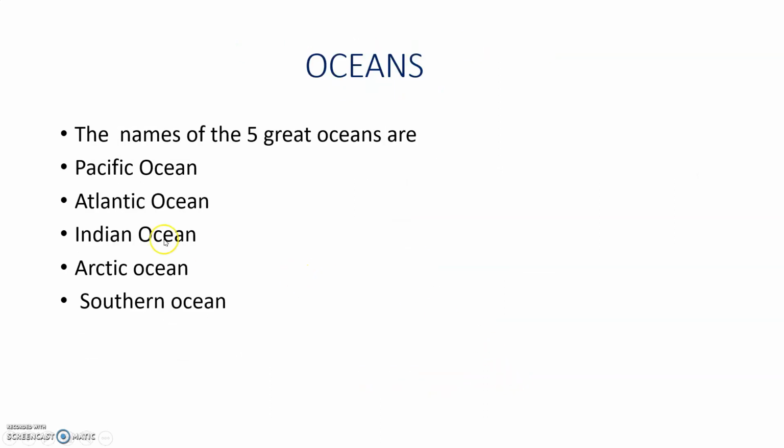See, the names of the great oceans. 5 great oceans are there. Those are Pacific Ocean, Atlantic Ocean, Indian Ocean, Arctic Ocean, Southern Ocean. These are the 5 great oceans on the earth. Among these 5 oceans, Pacific Ocean is the largest and deepest ocean.